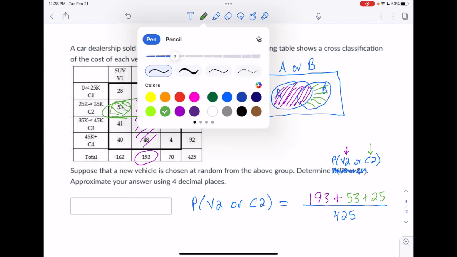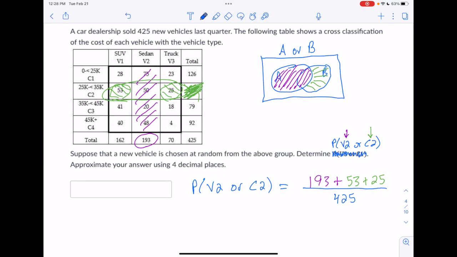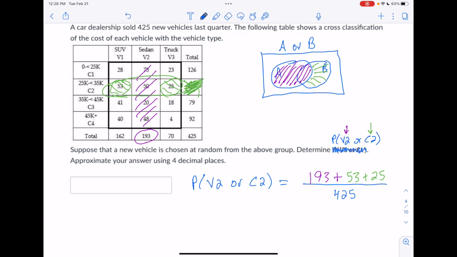So let's get back to our standard color. Give ourselves a little space. So this turned out to be approximately 0.6376. So that would be my answer.